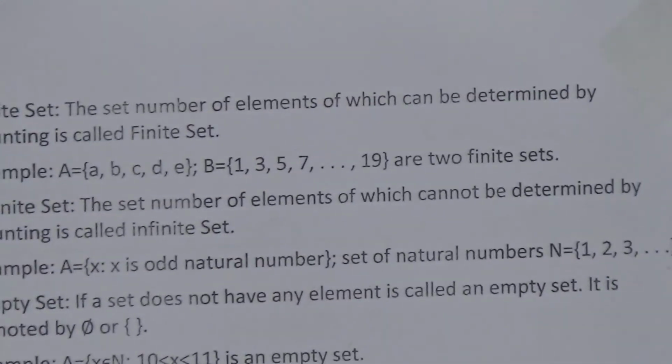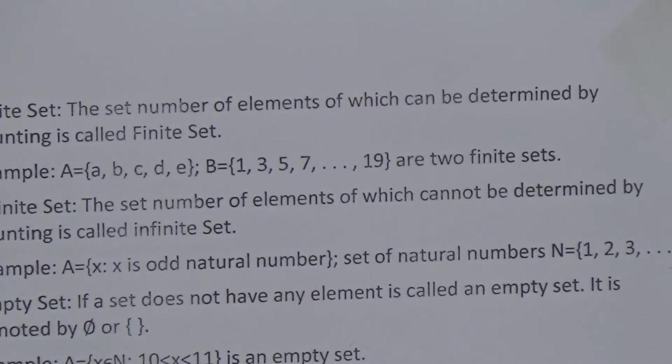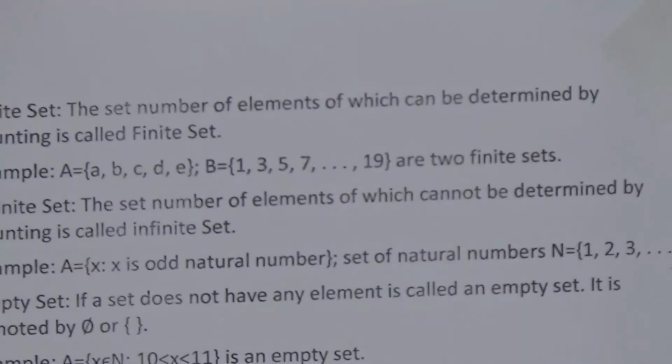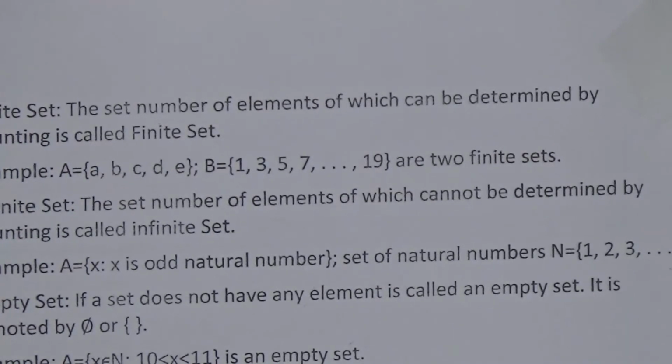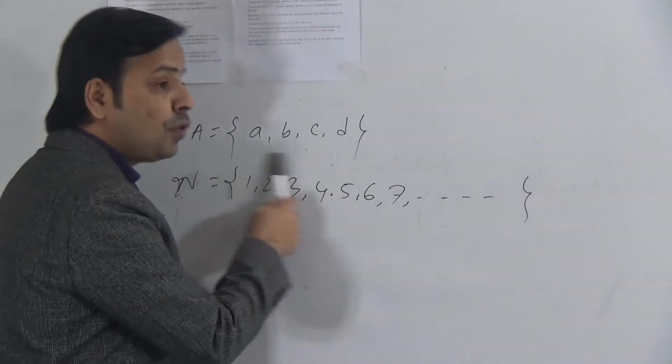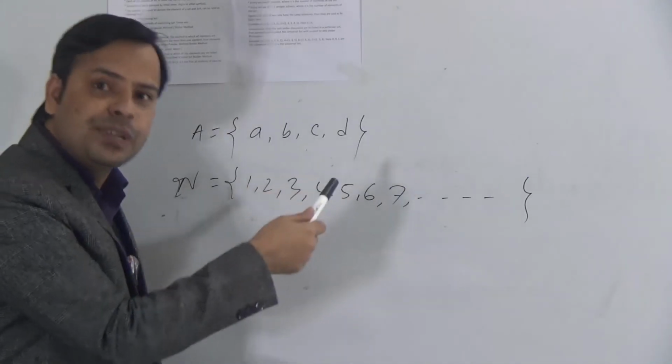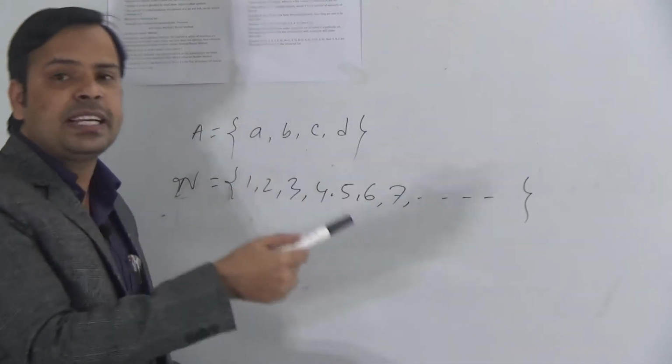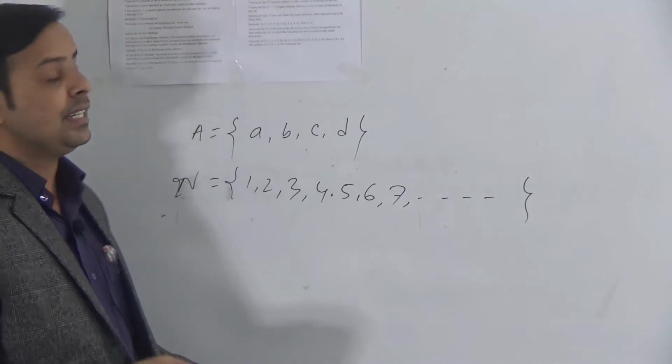It means that if we can determine the number of elements of a set by counting, suppose 1, 2, 3, 4. How many elements are there in this set? 4 elements. So we can say there are 4 elements in the set by counting. This type of set is known as a finite set.